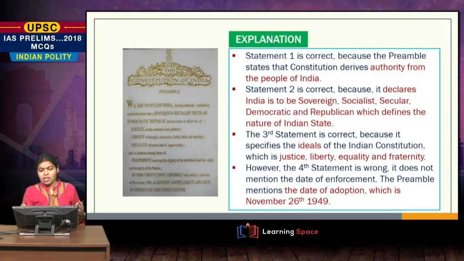The statement 1 is correct because the preamble gets its authority from the people of India. The statement 2 is also correct because these are the definition of the nature of Indian state. The statement 3 describes the ideals of a constitution. Yes, we have seen it already. And the statement 4 describes the date of adoption and not the date of enforcement.